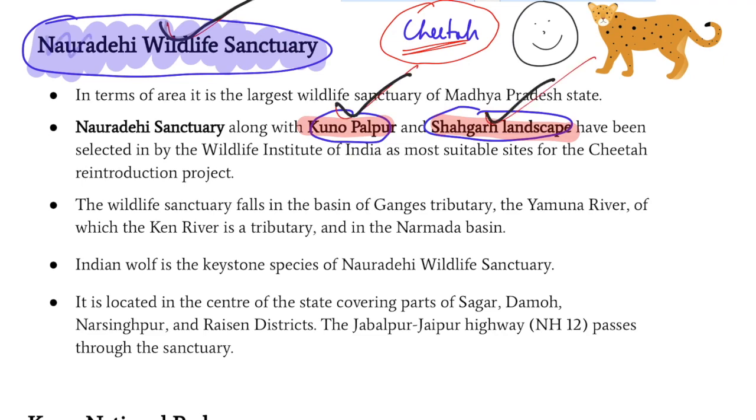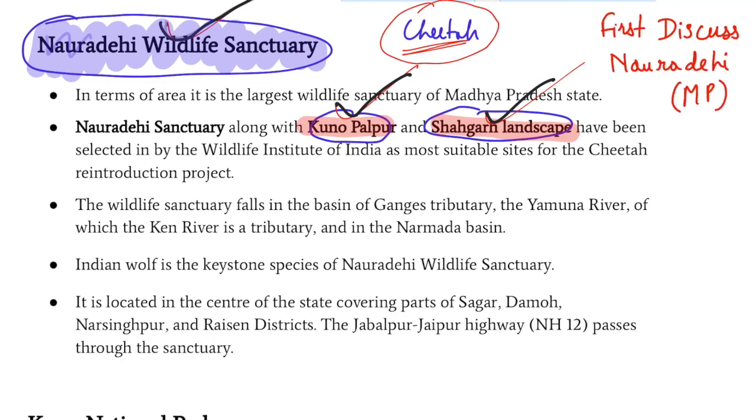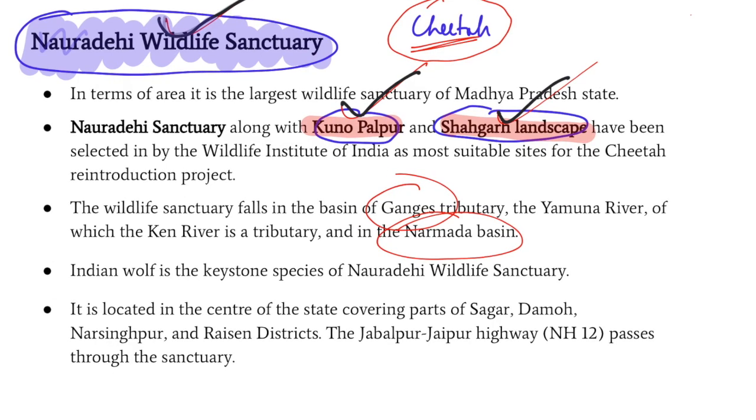So these are the three prospective sites. First, if we talk about Nora Dehi Wildlife Sanctuary, then Nora Dehi lies in the basin of two rivers, the Ganga basin as well as the Narmada basin. And guys, also remember that National Highway number 12, NH12, also passes through the Nora Dehi Wildlife Sanctuary. Questions have been asked on these lines.